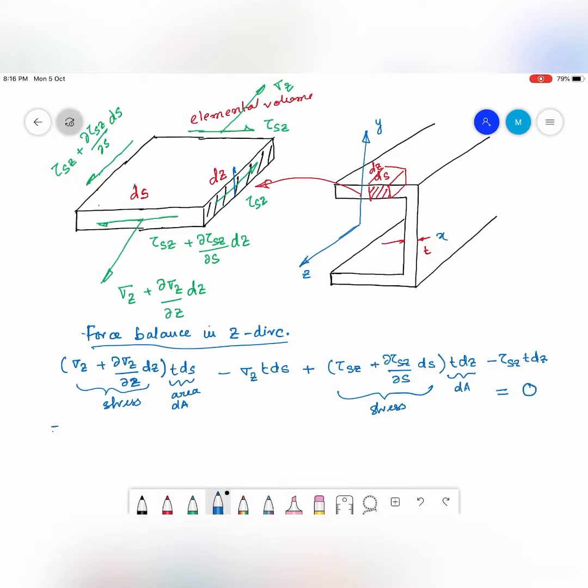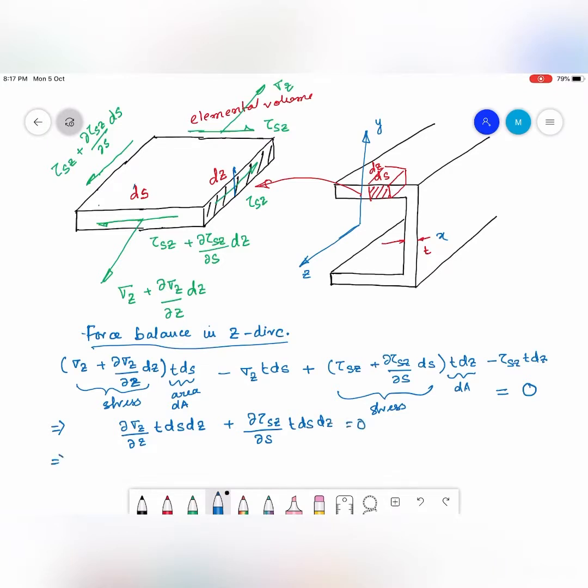Now if I simplify this equation, I am going to get del sigma z by del z into t ds dz plus del tau sz into t ds dz is going to be equal to 0.